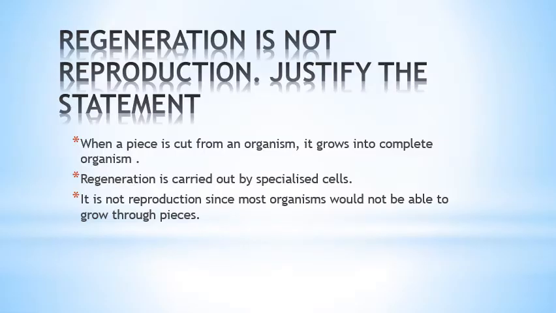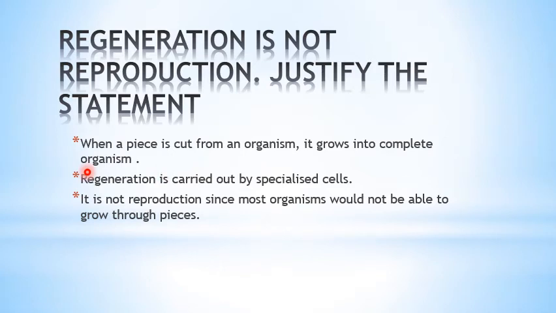But sometimes the question is, regeneration is not reproduction. Justify the statement. A very simple answer is because that is a multiplication of a lost part. The cells are being formed and the lost part is being regenerated. So when a piece is cut from the organism, it grows into the complete organism.